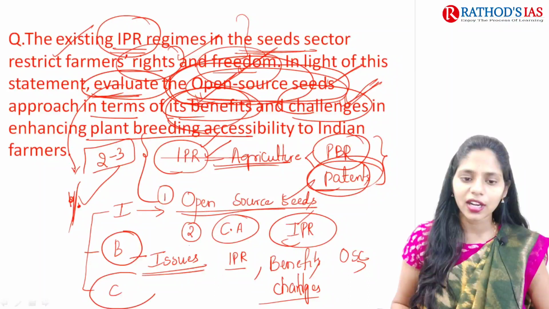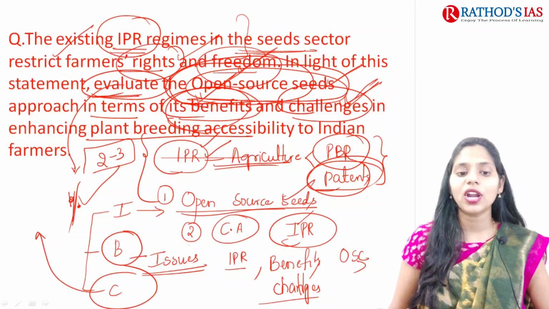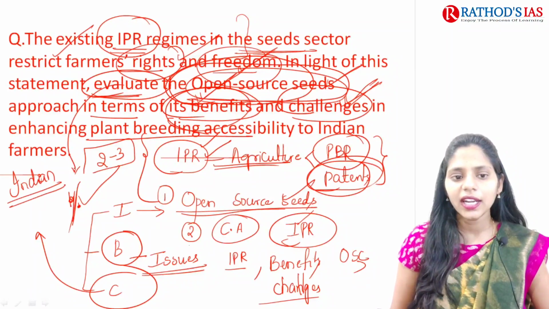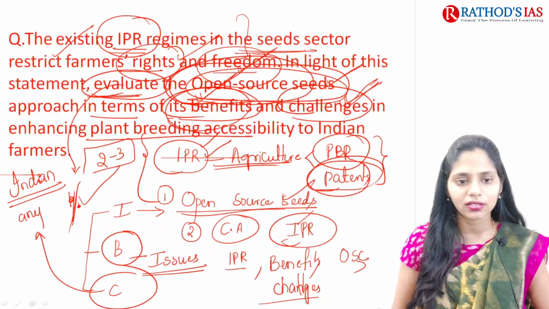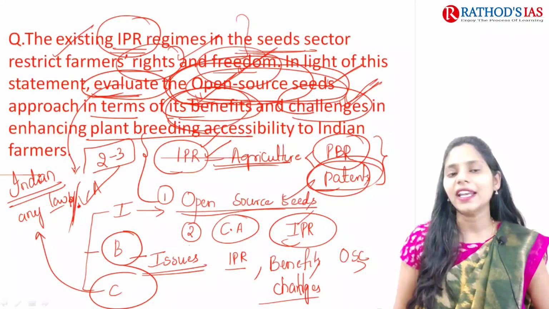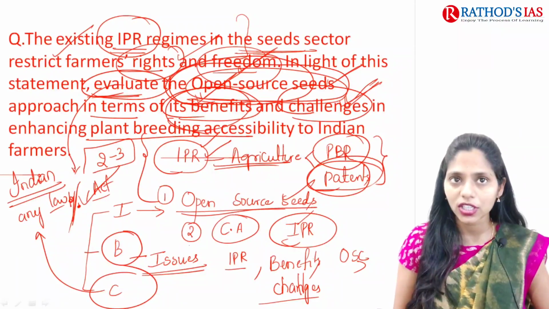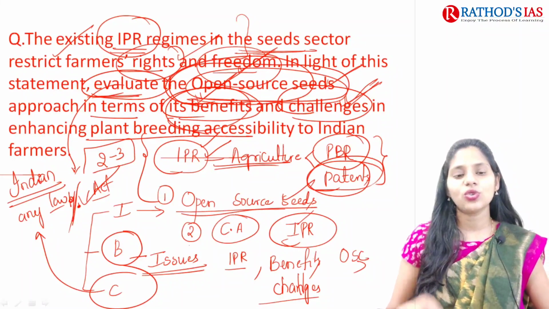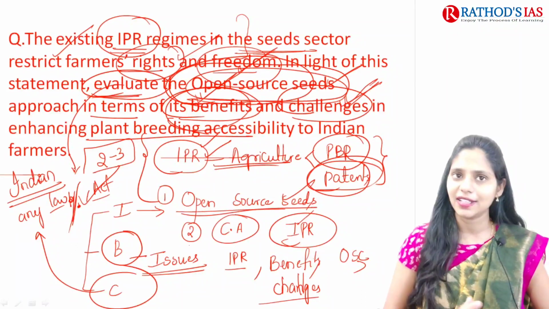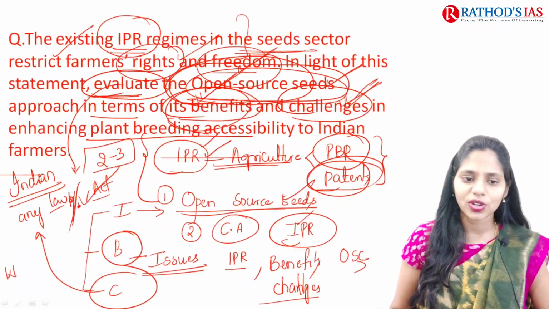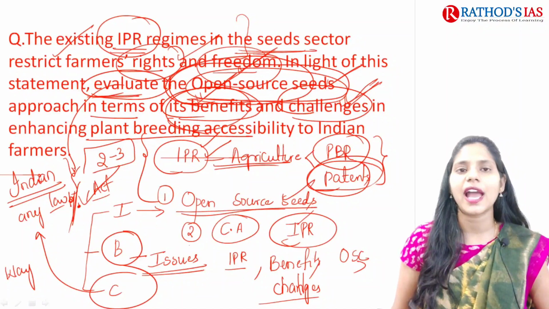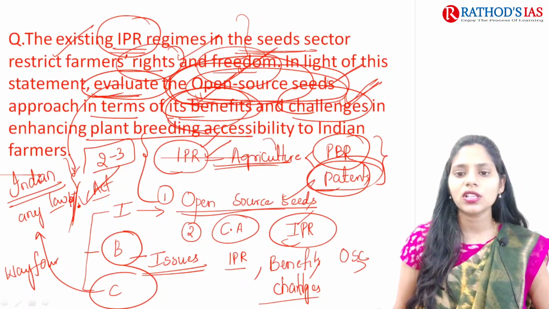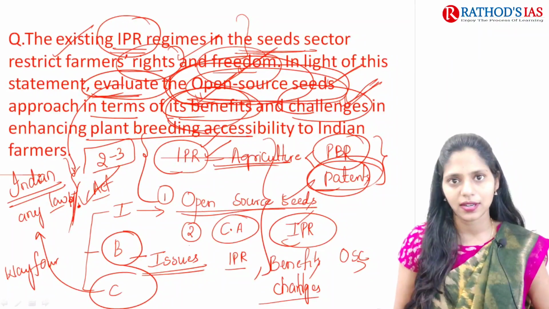And finally you can write your conclusion. So how can you end your answer? You have to see the Indian context. In the Indian context, is there any law or any act which talks about farmers' protection as well as protection of plants, right? With that note you can end your answer, or you can also write a way forward. If you don't know the act which is present in India, you can simply add a way forward. So in this way you can structure your answer.